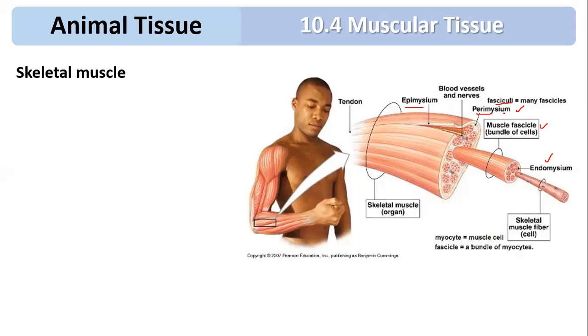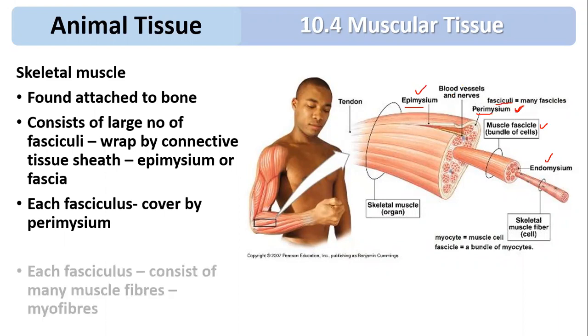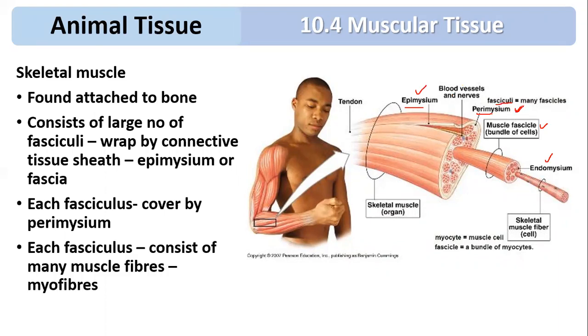So look at these points. Found attached to the bone with the help of tendon, consists of a large number of fasciculi, and is wrapped by connective tissue called epimysium. You can see over here, this is the epimysium, right? Then, or fascia. Each single fasciculus is covered by a perimysium. You can see this is a perimysium. Each fasciculus consists of many muscle fibers. You can see this is a fascicle, or fasciculus, which is made up of single muscle fibers, each covered by a covering called endomysium.